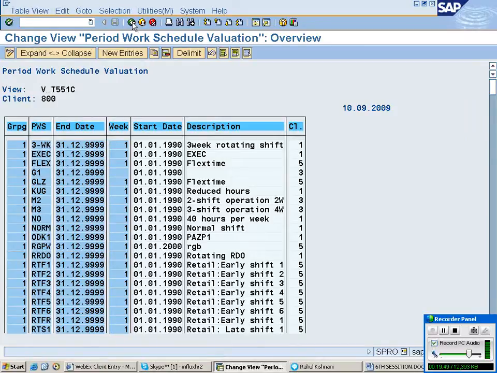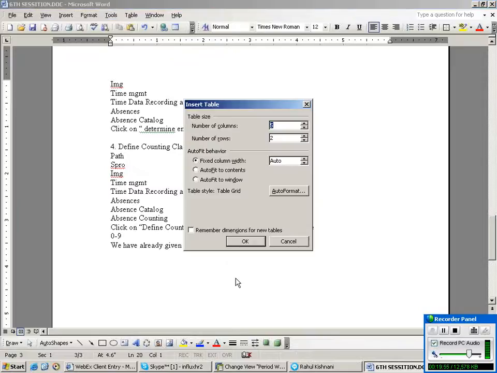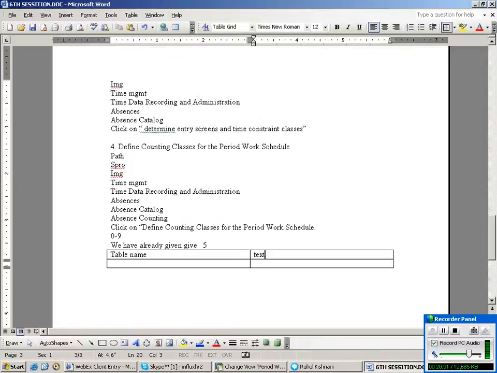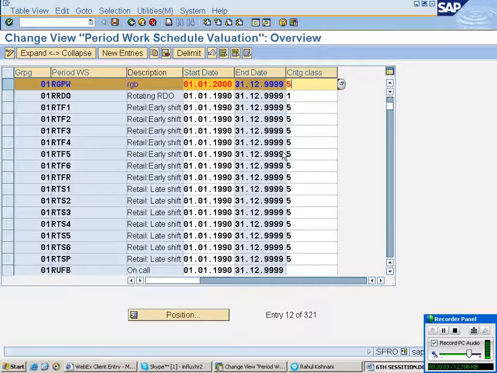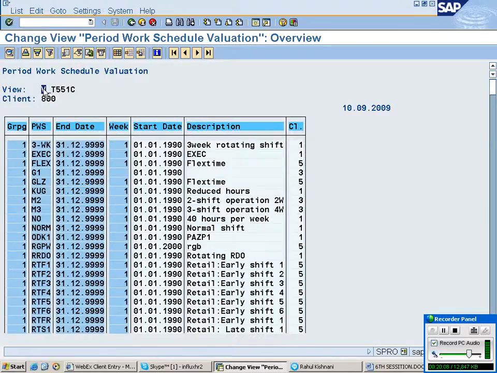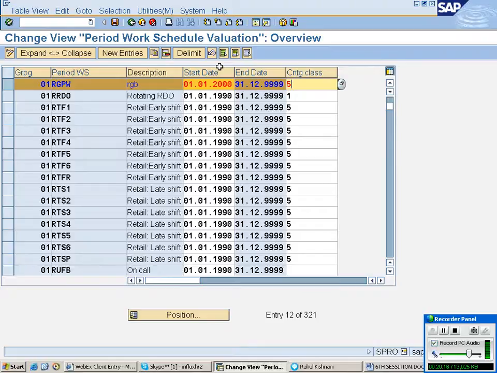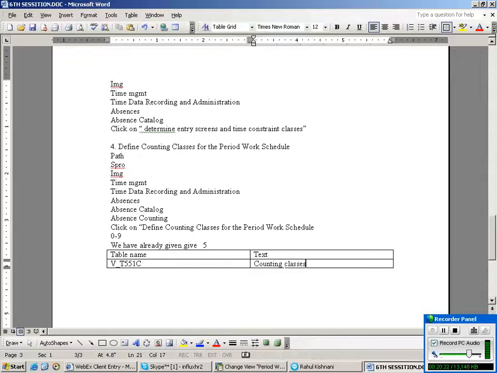Here you do one thing, Mr. Rahul ji. Whenever you get half an hour time, you have to create like this, because it's important. Table name field. Okay, say for example this is a table name. You have to enter what table name it is to make a note. Counting classes. You can put a counting classes. So you can put a question, why it is necessary?